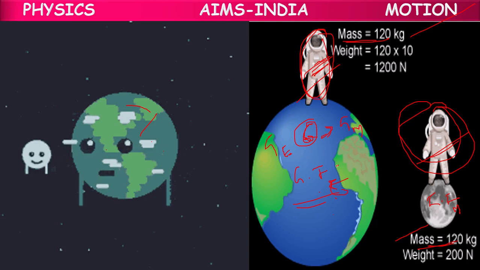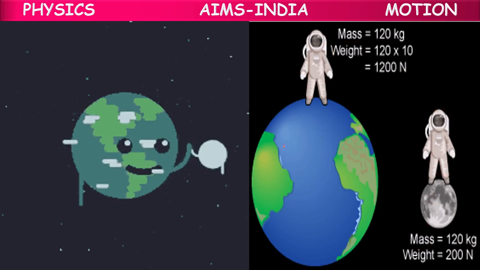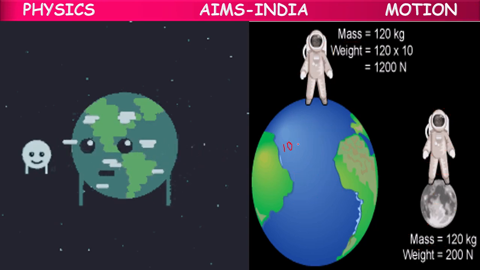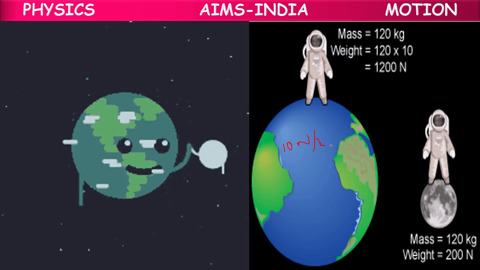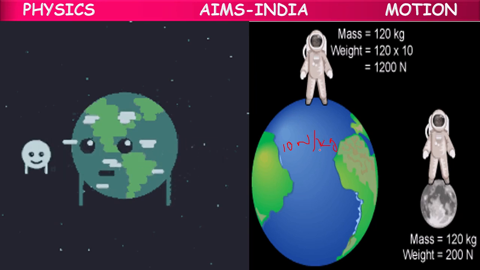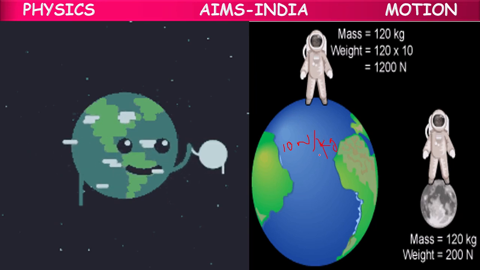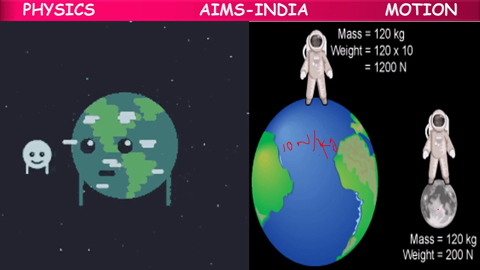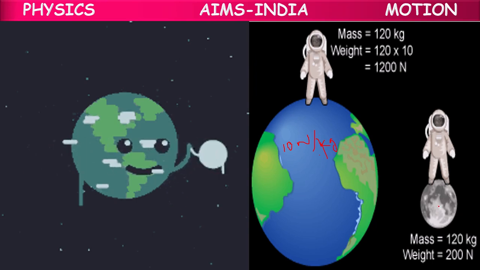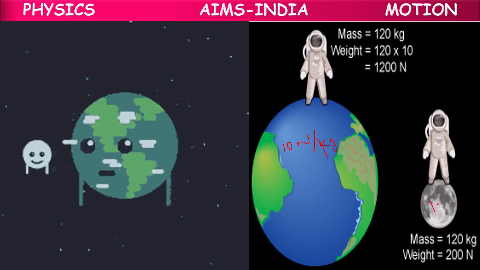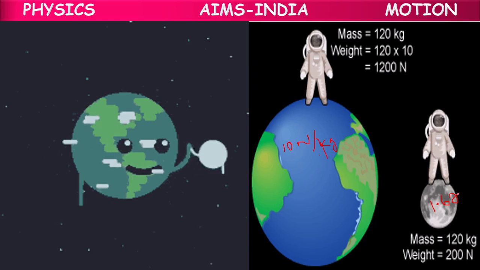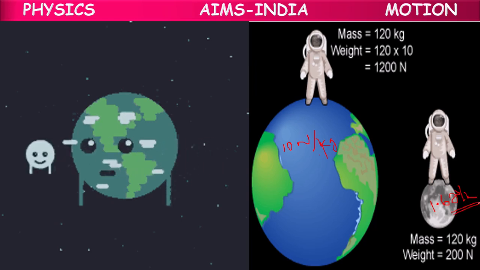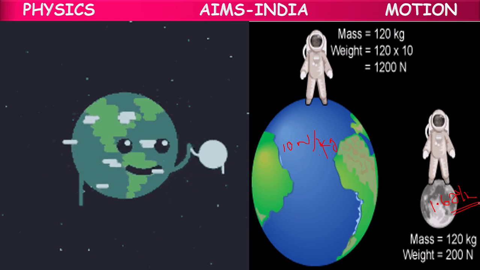Because on the Earth, the gravitational field strength is 10 Newton per kg. But here, it is very, very less. Approximately 1.67 Newton per kg.